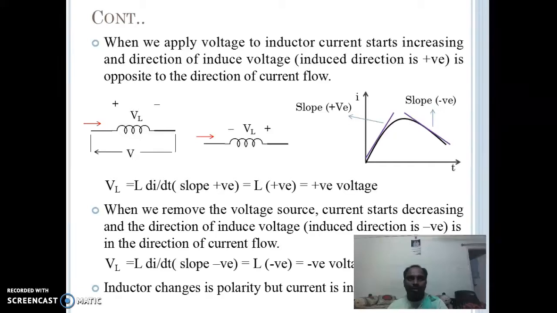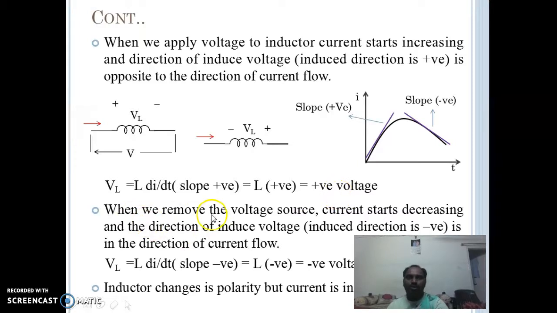When you apply a voltage to the inductance, current starts increasing and the direction of induced voltage is opposite to the direction of the current flow. The voltage VL is equal to L dI by dt. Seeing the current graph, with increment in the current, the slope of the graph is positive. That is, voltage is positive.